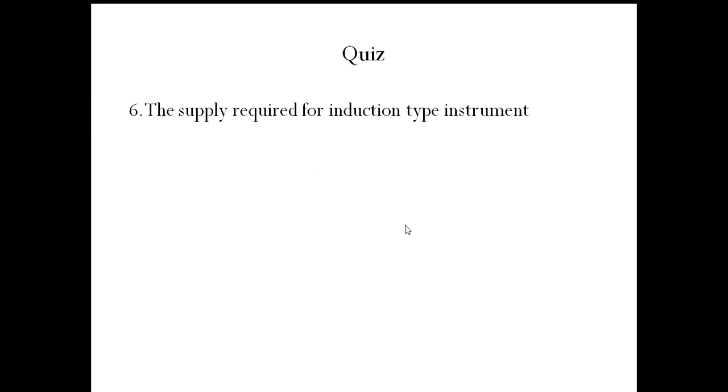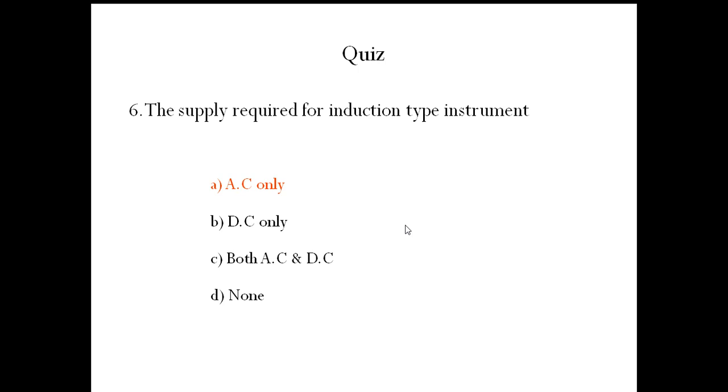The supply required for induction type instrument. Induction type instrument will work on AC supply. So we are going to discuss how the induction type meter will be working. So option A, AC supply. Option B, DC supply. Option C, both DC and AC supply. Option D, none of the above. So in this the answer is it is working on AC supply, alternating current supply.